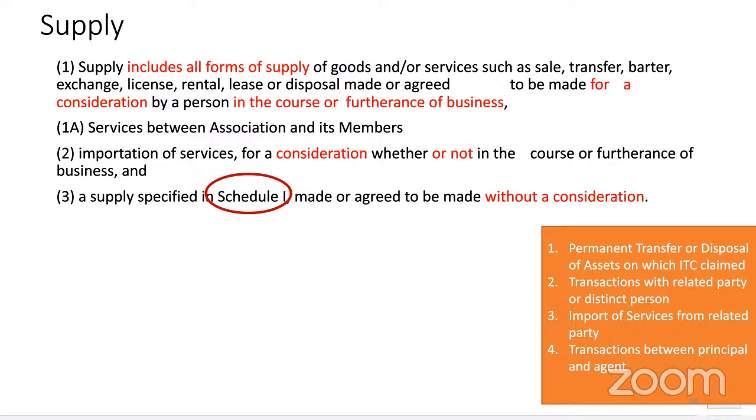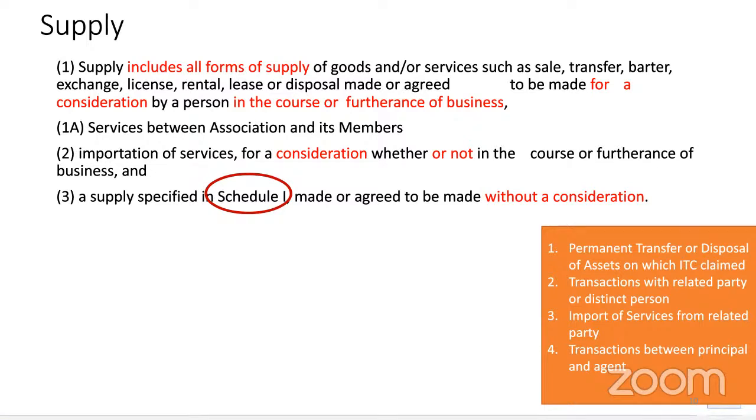Who are related persons? If I hold more than 25% in another company, that means we both are related. If I control a company, if some company controls me, if both of us control somebody, if somebody controls me, all these permutations and combinations are called related parties.